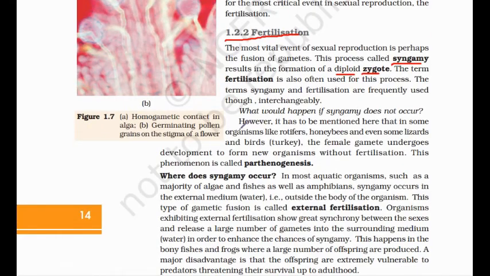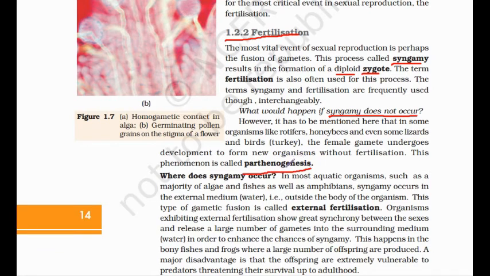Here, what would happen if the syngamy does not occur? Then no reproduction takes place, means no fertilization takes place, no new individual takes place. But here, another method is there that is known as parthenogenesis. In some cases, parthenogenesis occurs.